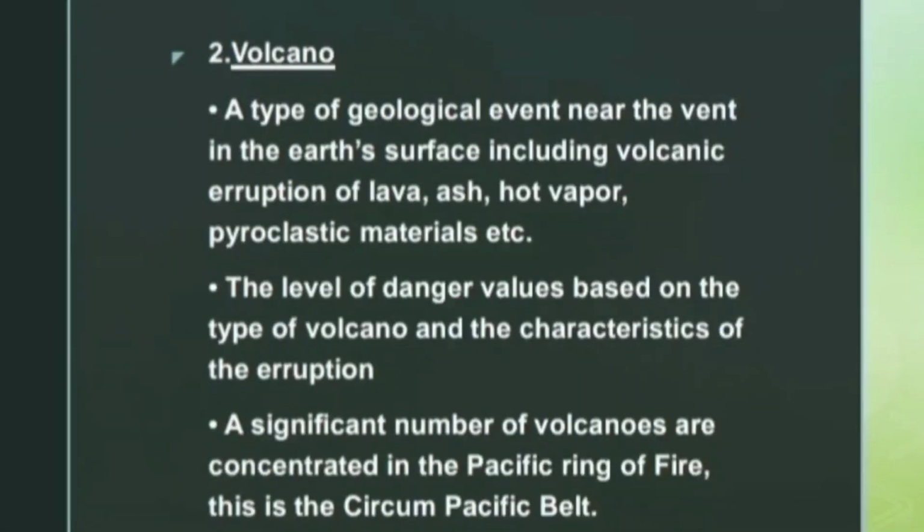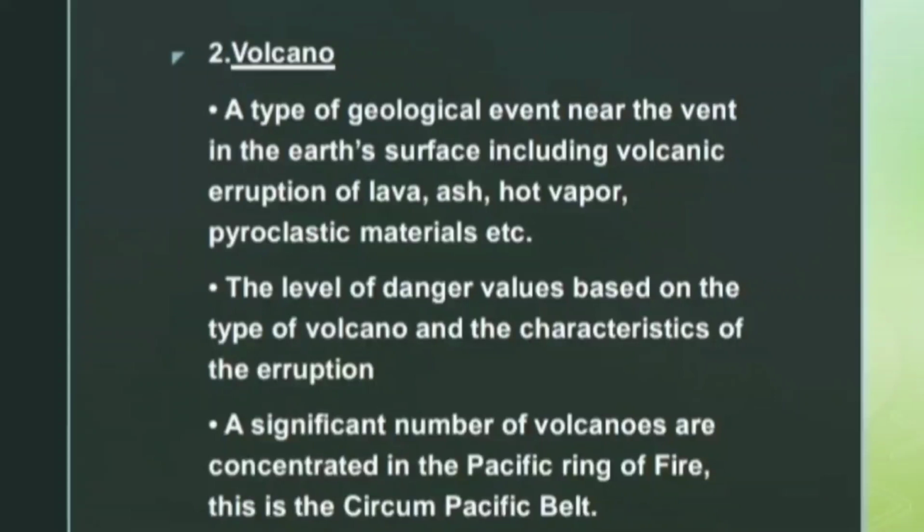The second is the volcano. Volcano is a type of geological event that occurs near the vent in the earth's surface, including volcanic eruptions of lava, ash, hot vapor, and pyroclastic materials. The level of danger varies based on the type of volcano and the characteristics of the eruption.